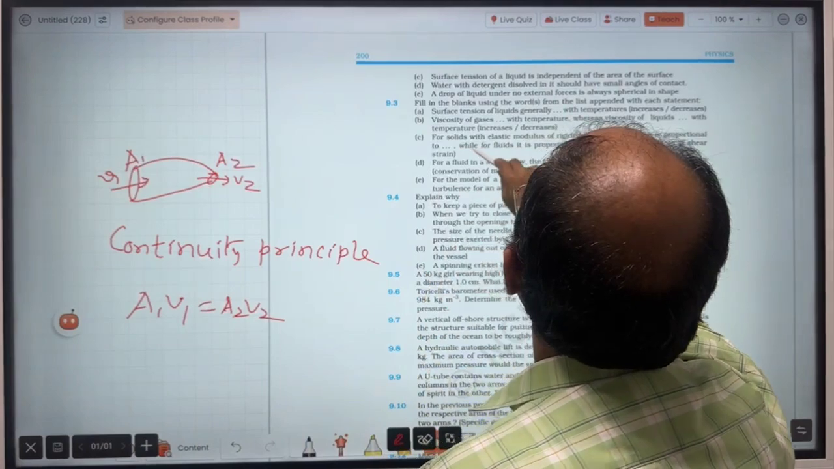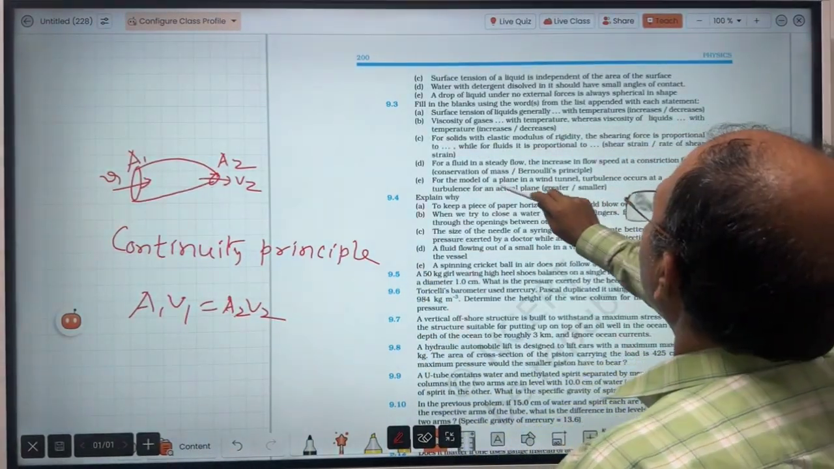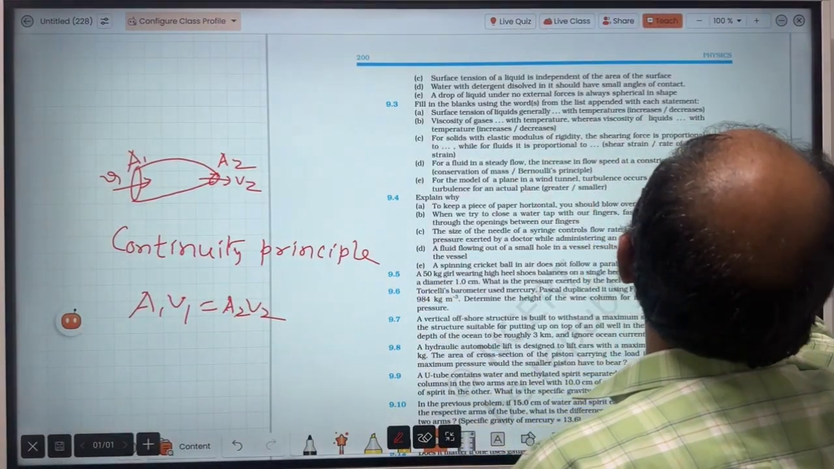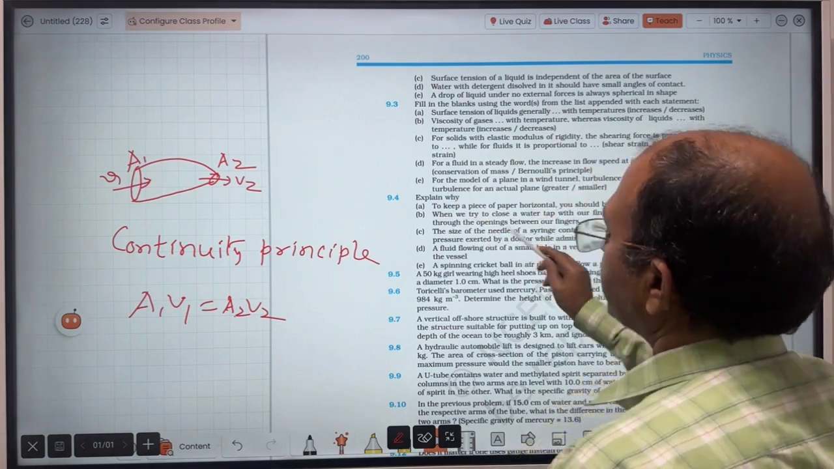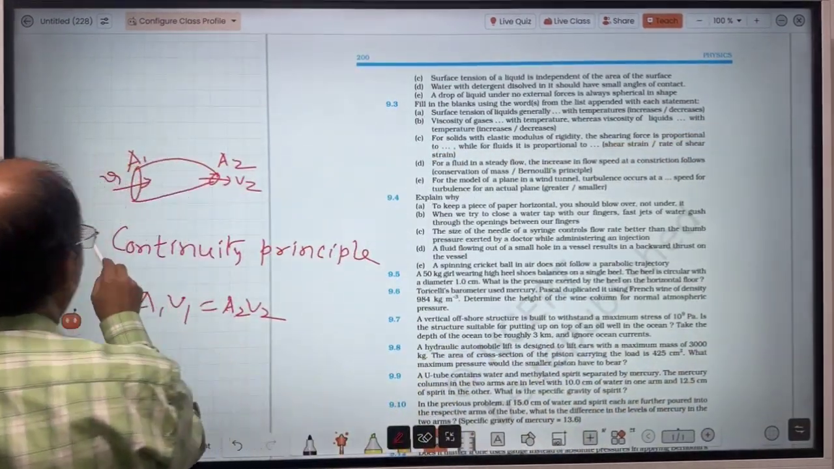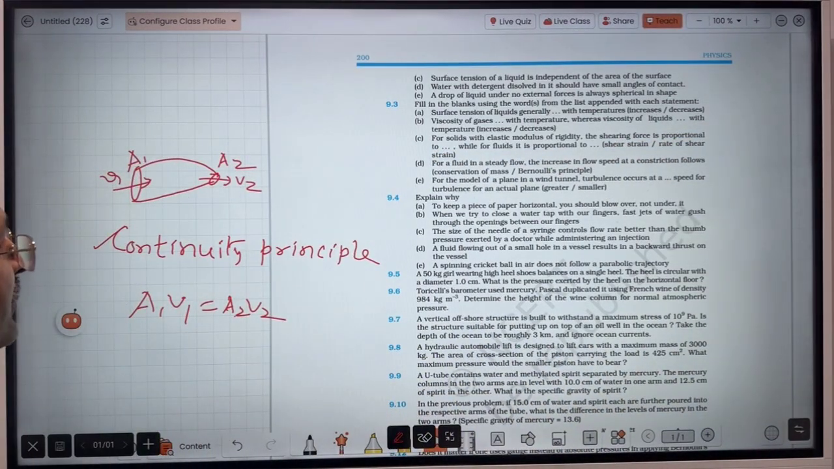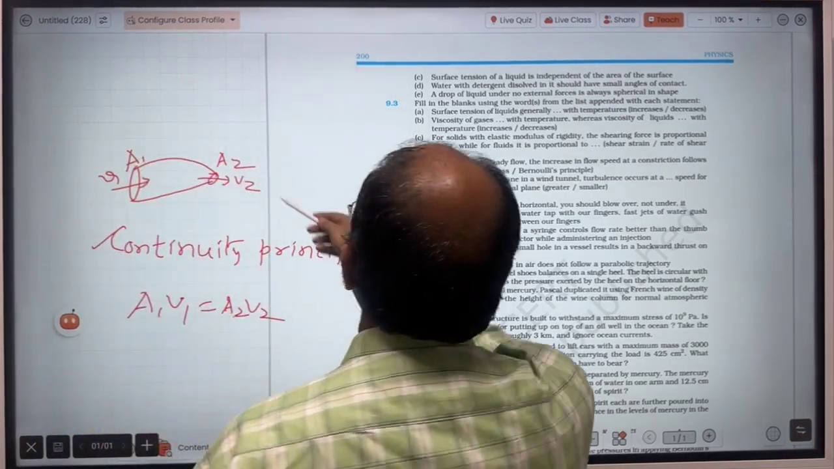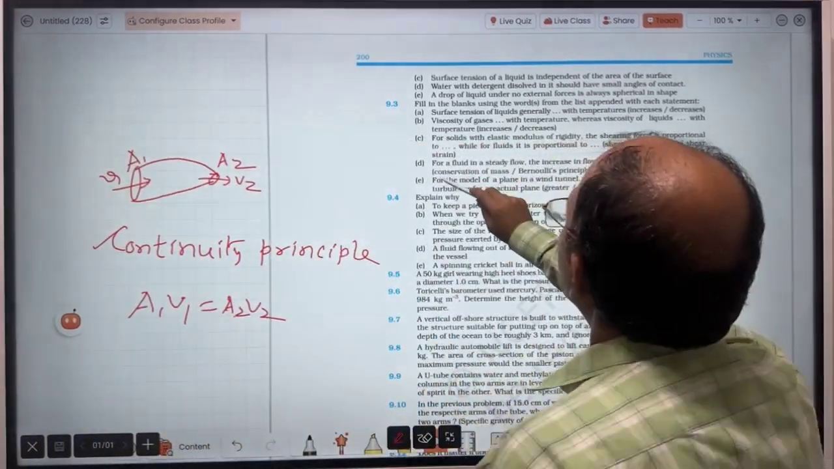Here question is, what does the question say? For a fluid in steady flow, the increase in flow speed at constriction follows conservation of mass, the continuity principle. So here what is happening? Continuity principle is based on conservation of mass. No mass accumulates, that is why speed is increased. And then comes next question.